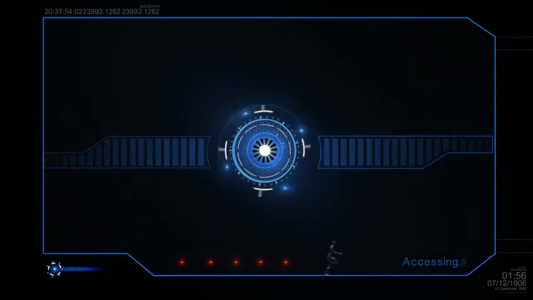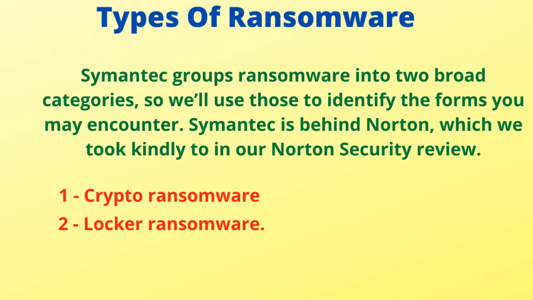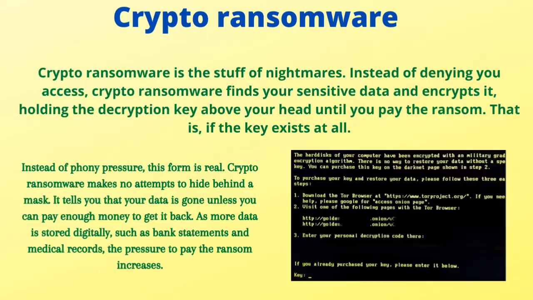So now let's see types of ransomware in the next slide. Symantec Group basically categorized ransomware in two broad categories. The first one is crypto ransomware, and the other type of ransomware is locker ransomware. So let's see what is crypto ransomware.